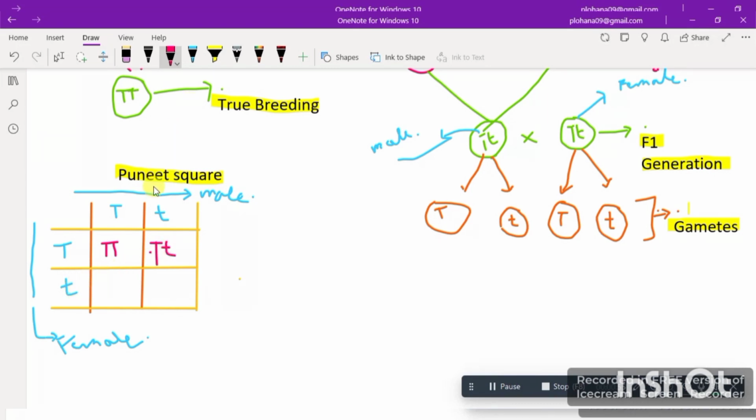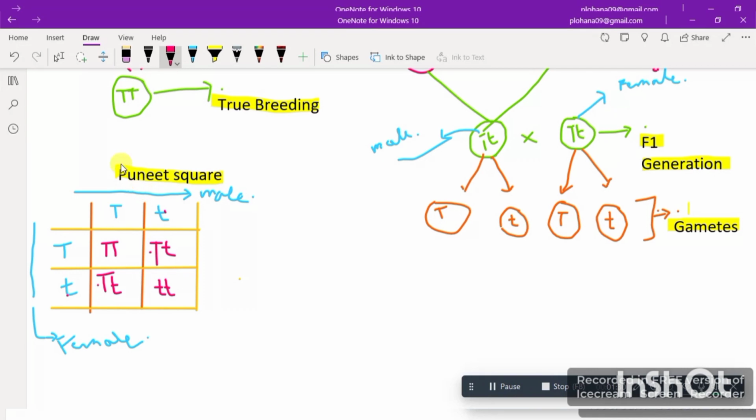This small t and this capital T would be Tt, which we know will also be tall because the capital T is dominant over the small t, right? So this small t and this small t will be tt, and we know that this would be dwarf, because these are both pure breeds, as you can see here, having only one character, which is dwarfness.